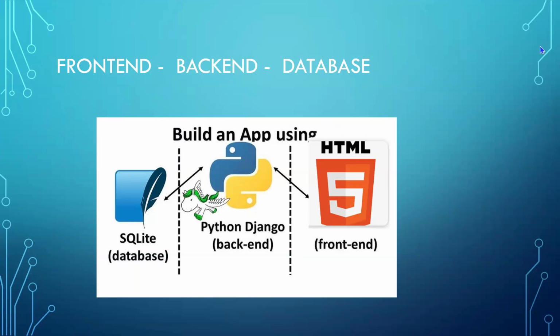What is the difference between a normal website and a Django website? In the Django website, I'll have this SQL database coming by default with my Django application. In the normal website, you'll have a static HTML page. But in a Django website, I will have the Django project associated with Django apps. For each project, I'll be creating a Django app, which is connected to the database and has the front end as an HTML page.